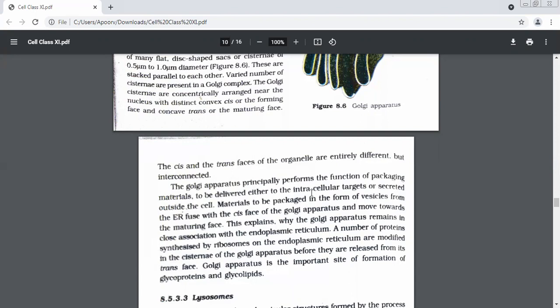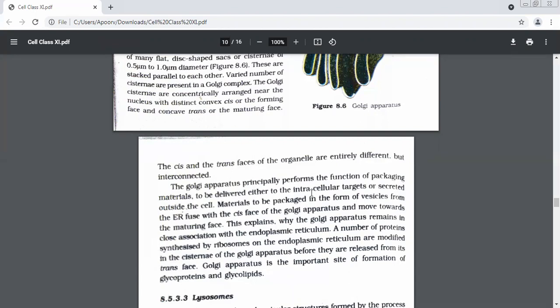What are the two functions of Golgi? Storage and transport. Basically, it is going to package and store whatever is coming from other organelles. It will store it, it will pack, and then it will transport, but it is not going to produce anything. That means the material is going to come from somewhere else. Only the packaging and transport.